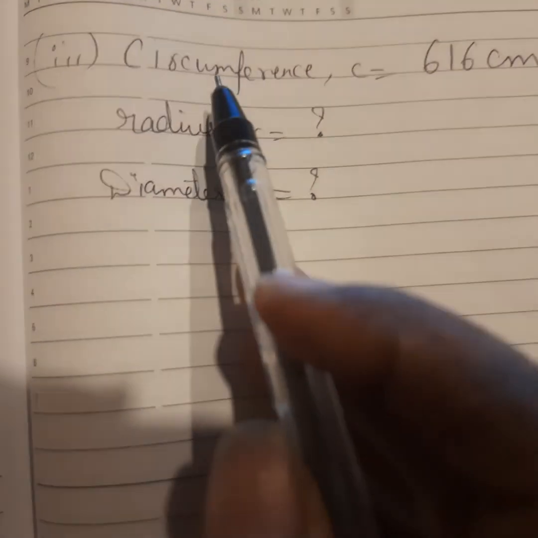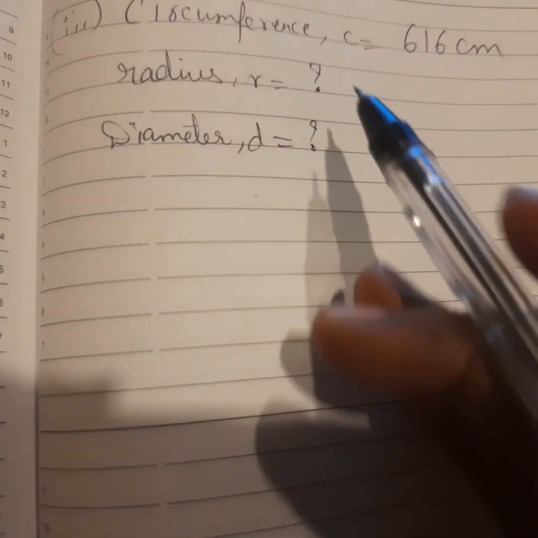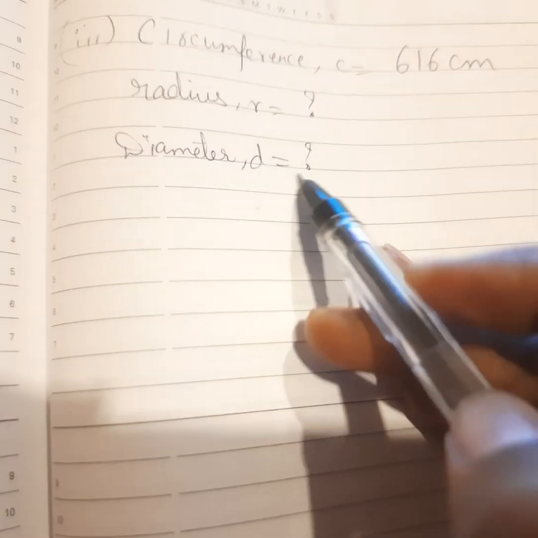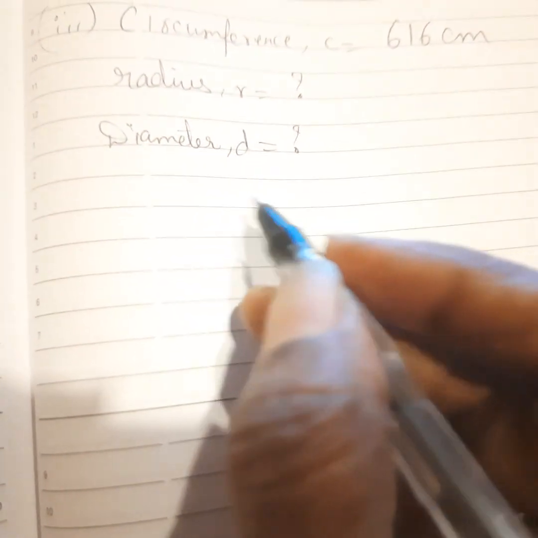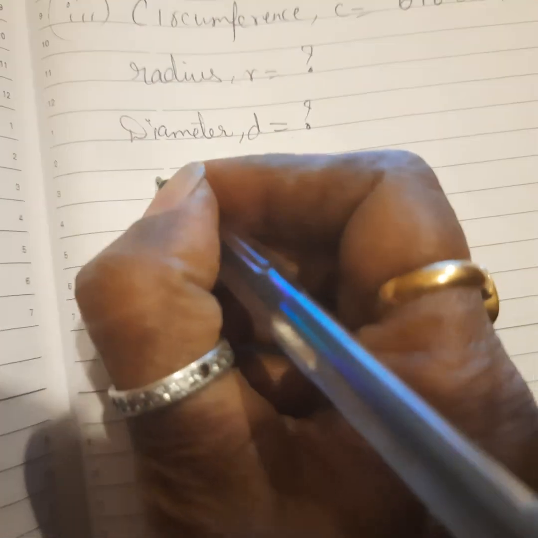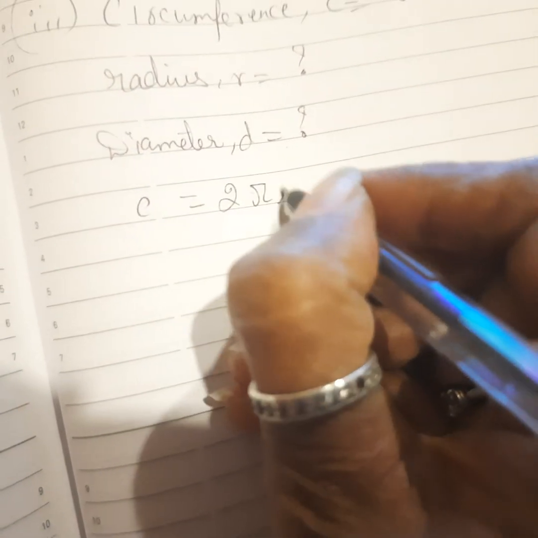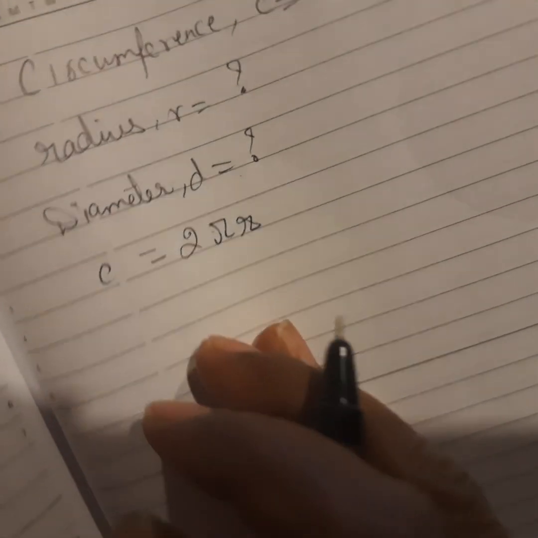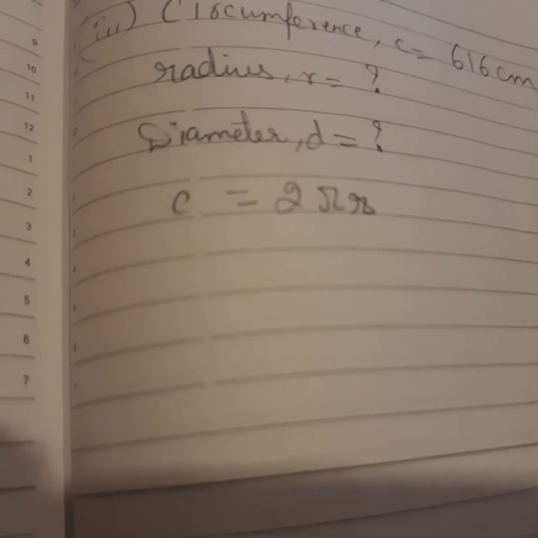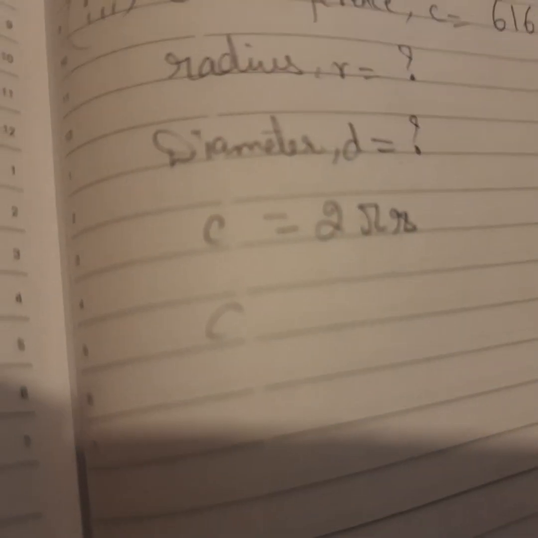In the third sum, circumference C is equal to 616 centimeter. Radius we have to find out, diameter we have to find out. So first we can use C is equal to 2 pi R. So radius is found out.